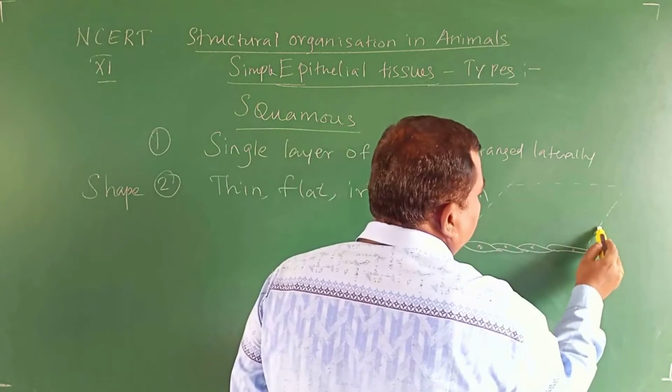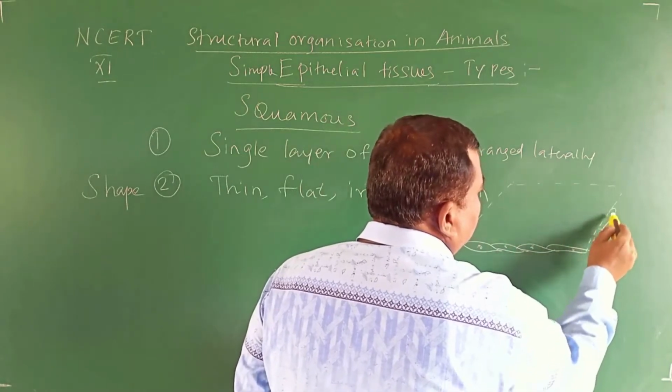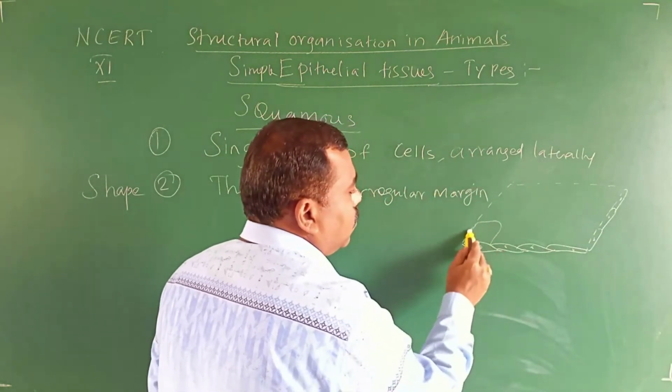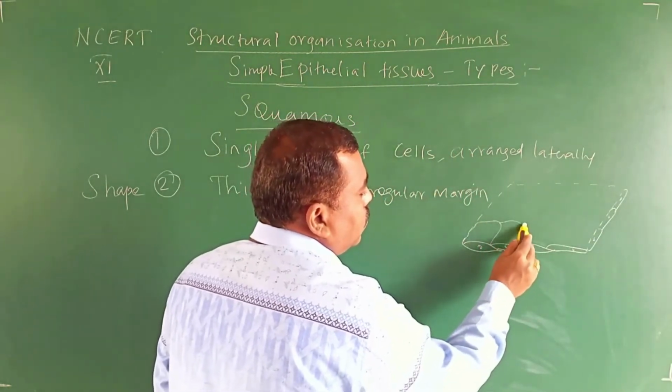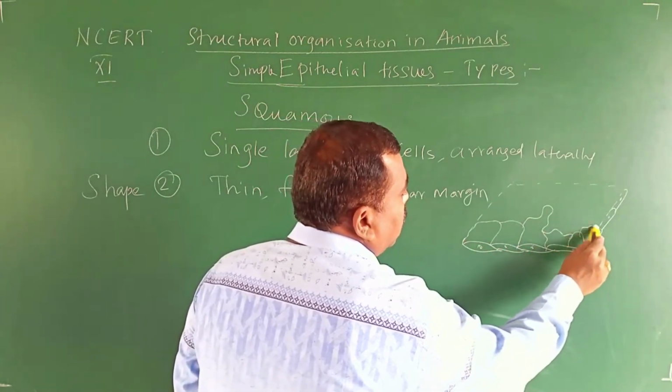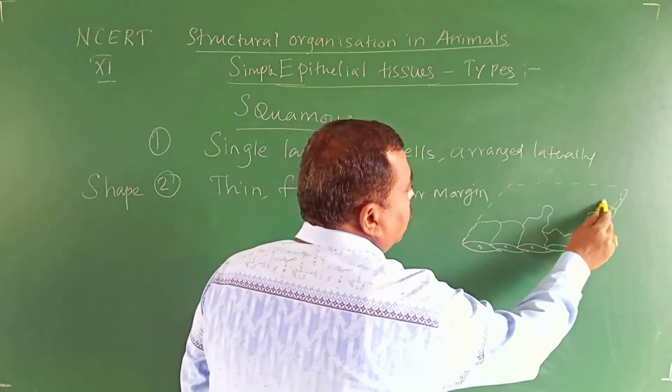This and all, the nucleus. A thin flat cell. Irregular margin. One cell small, another cell large, irregular margin.